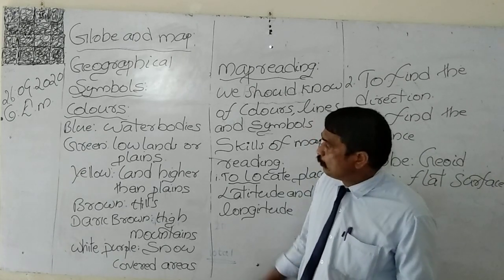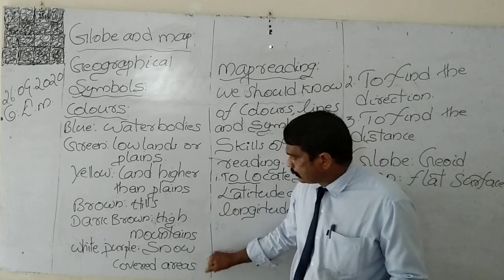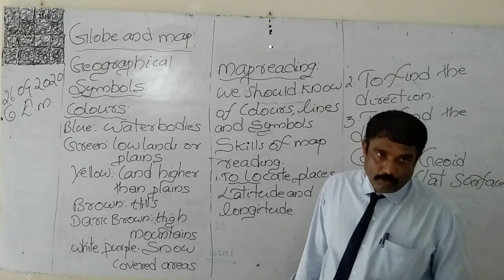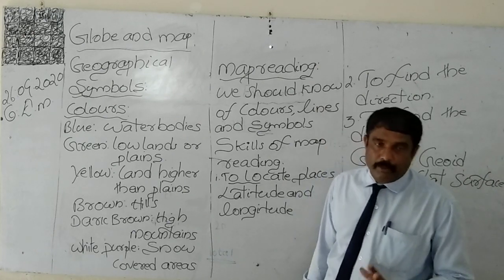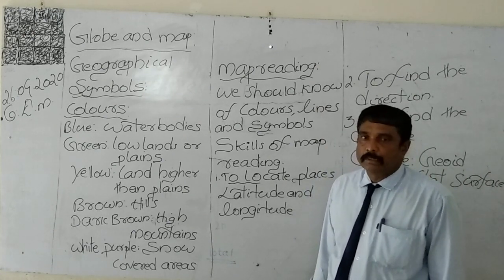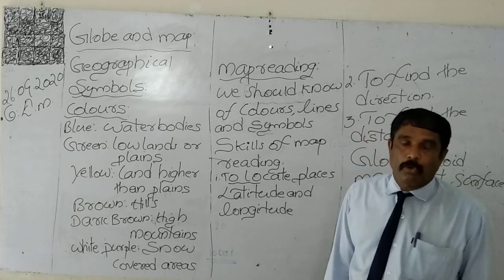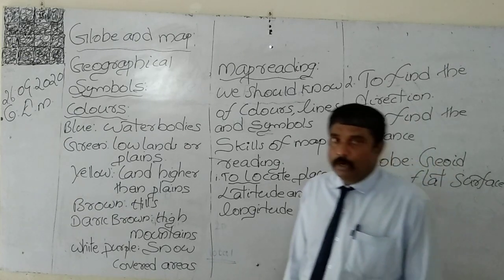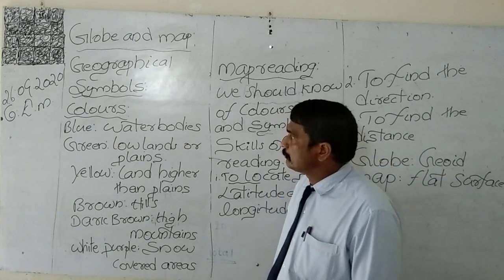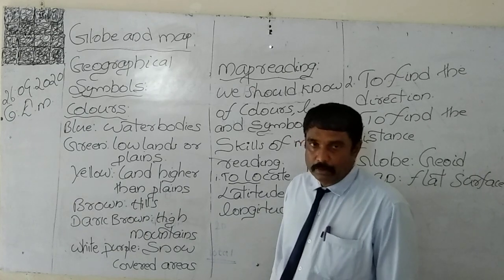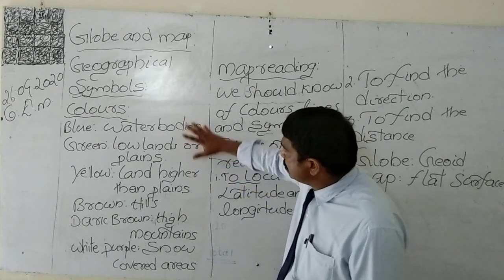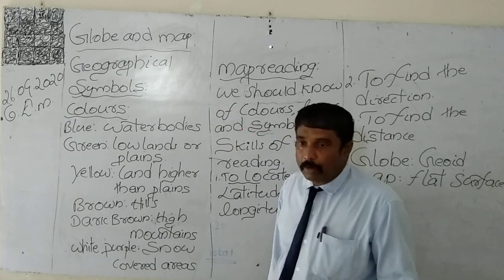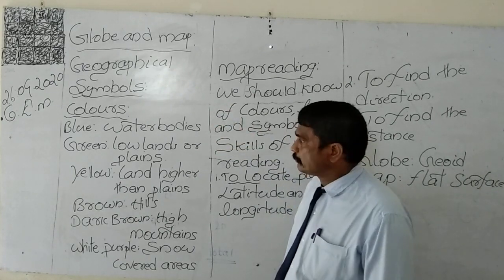Blue color shows water bodies on the map. What are the major water bodies that we know very well? Ocean, sea, river, pond, spring. Spring means more flow of water. All are examples of water bodies. All the water bodies on the surface of the earth are marked in blue color.